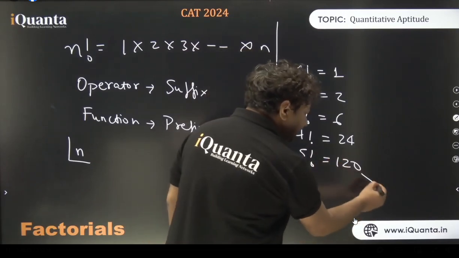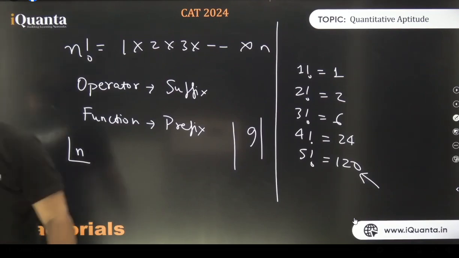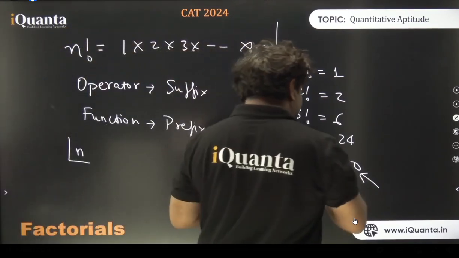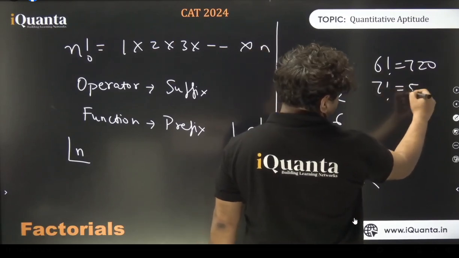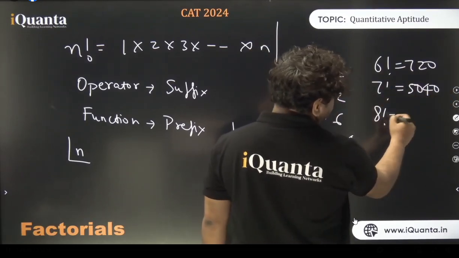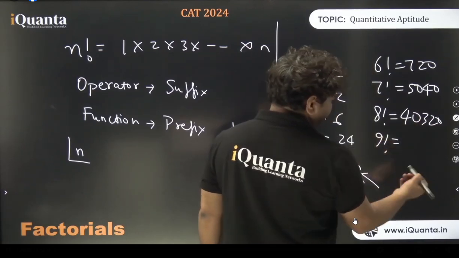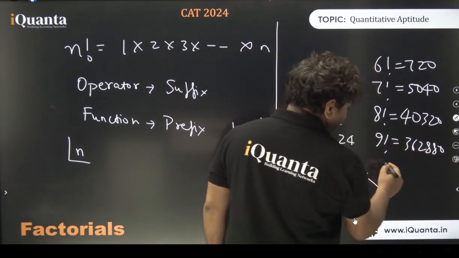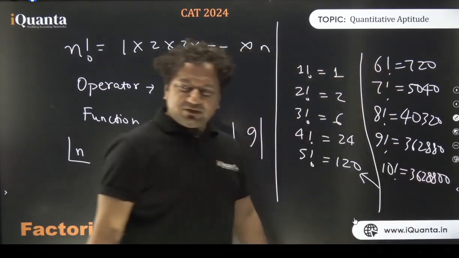So this is the first time a 0 is introduced in the end, at factorial 5, and it will keep on happening. It won't go away. It is like old age, which comes once and then keeps on coming. Factorial 9 is 362880, factorial 10 is 3628800. We have 2 zeros now.